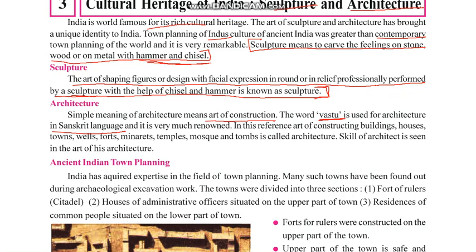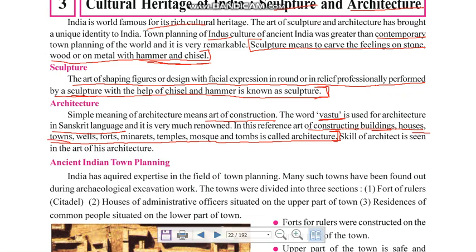In this reference, the art of constructing buildings, houses, towns, wells, forts, minarets, temples, mosques and tombs is called architecture. So the art of making buildings, houses, towns, even town planning is also very important, wells, okay, forts.